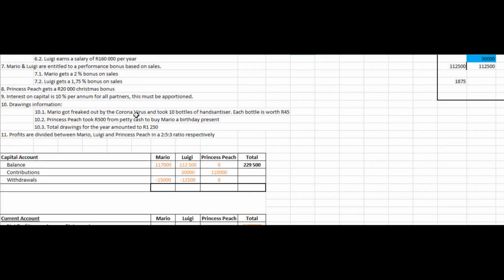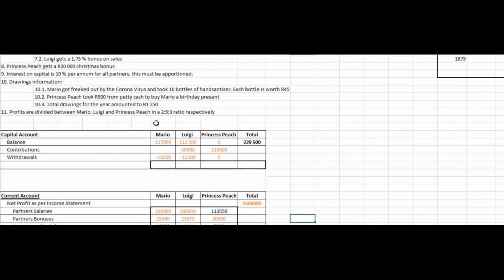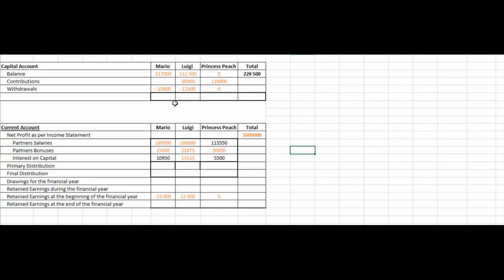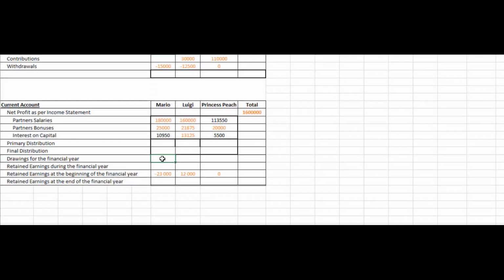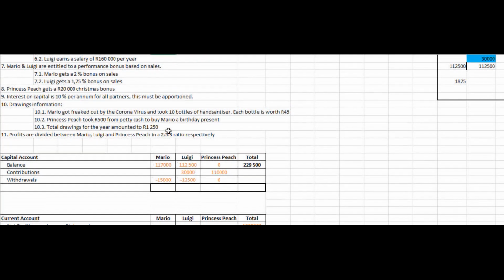The next bit of information will relate to drawings. Mario got freaked out by the coronavirus and took 10 bottles of hand sanitizer. Each bottle is worth 45 Rand. So under Mario and his drawings, we will have a negative amount, and that relates to hand sanitizer. Each bottle is worth 45 Rand, and he took 10 bottles, and that is equal to 450 Rand.